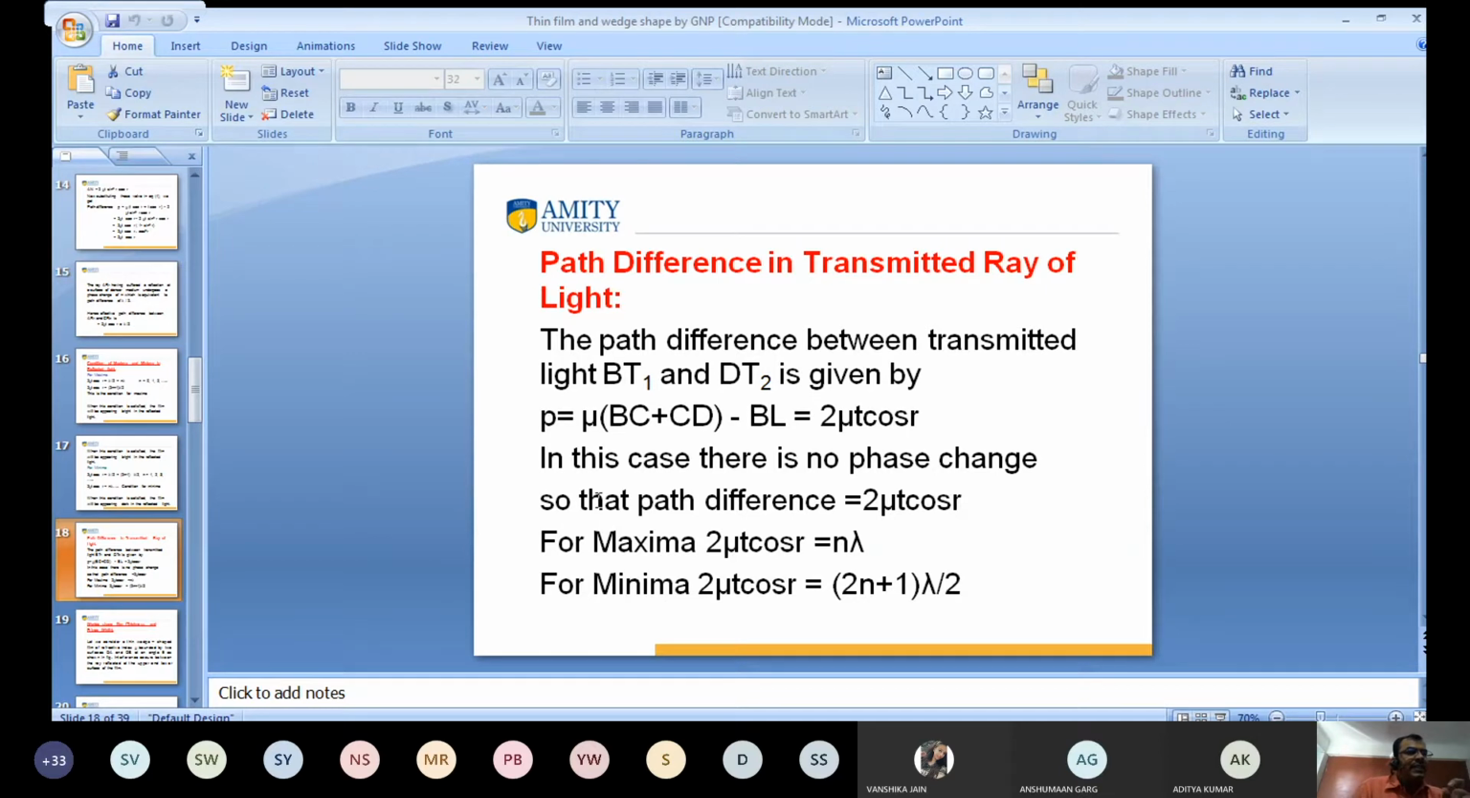So in the case of the transmitted ray of light, the path difference is 2 mu t cos r. For maxima, 2 mu t cos r is equal to n lambda. For minima, 2 mu t cos r is equal to (2n plus 1) lambda by 2.